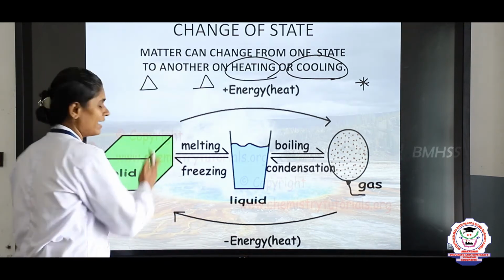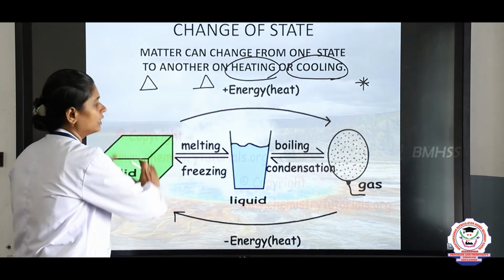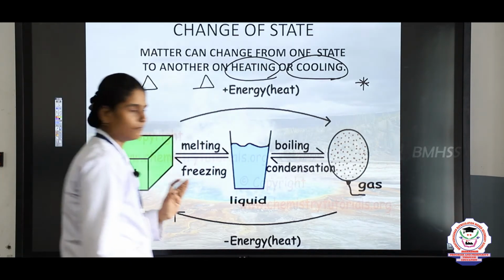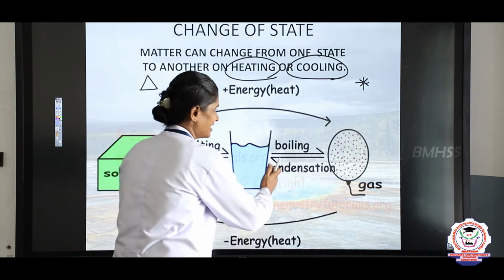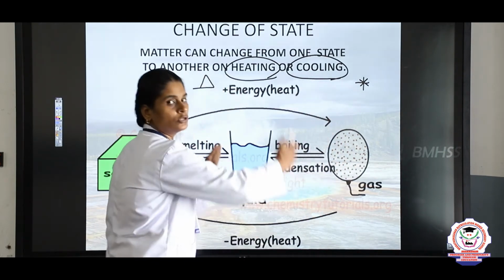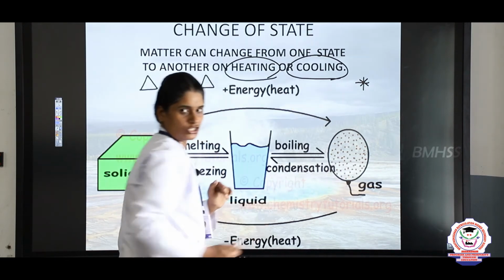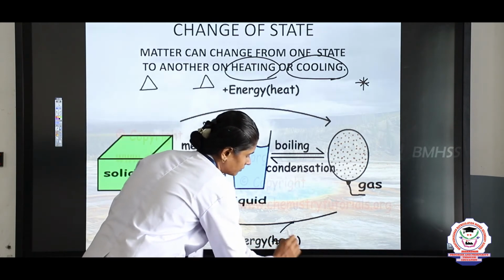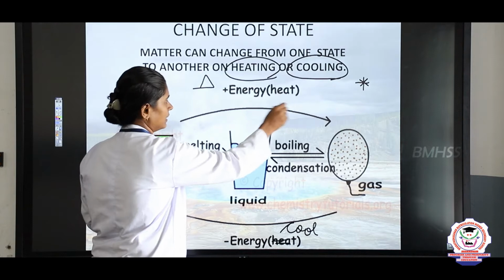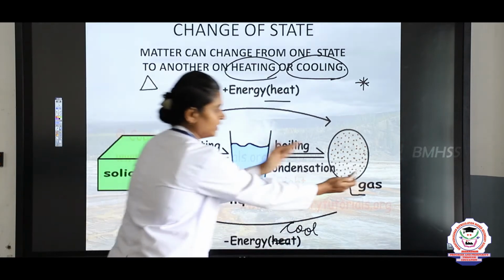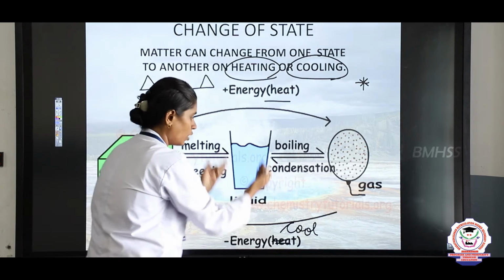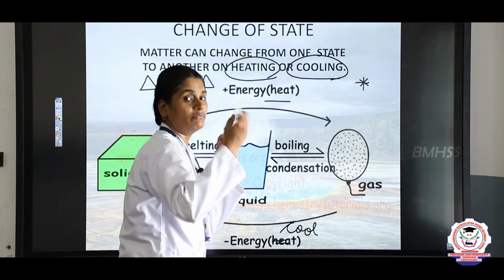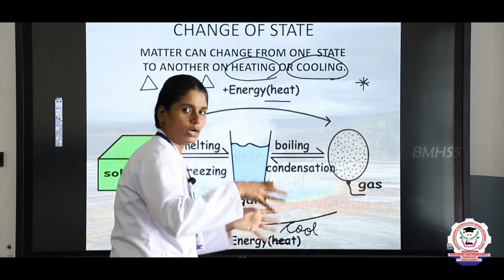Now if we take a solid, when we heat a solid, it changes into liquid. This process is called melting. The same way, when we heat water, this water is changed into gas or water vapor. This process is called evaporation. Now again, the down process is what? Cooling. So the above process is heating and the below process is cooling. When we cool a gas, the gas is changed into water. This process is called condensation.